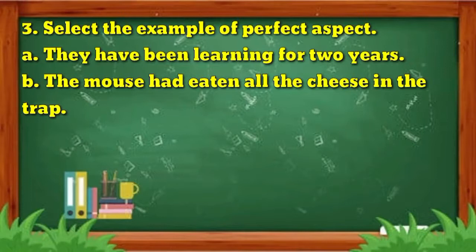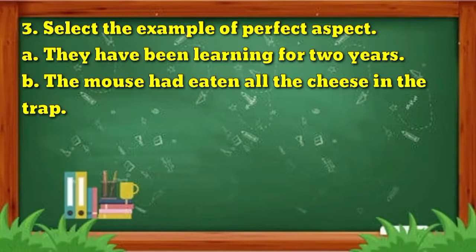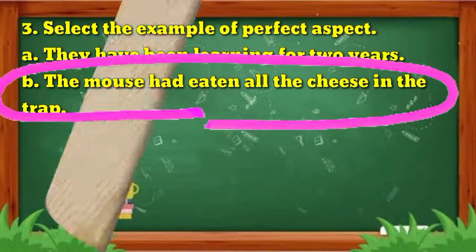Number 3. Select the example of perfect aspect. I'll give you 5 seconds to answer. Time's up! The correct answer is letter B. The mouse had eaten all the cheese in the trap. This is an example of perfect aspect, and it falls under the past perfect.